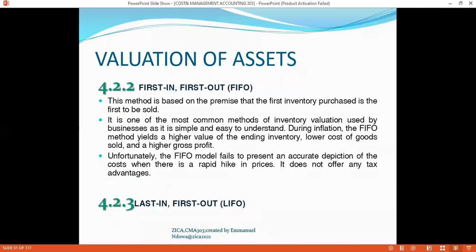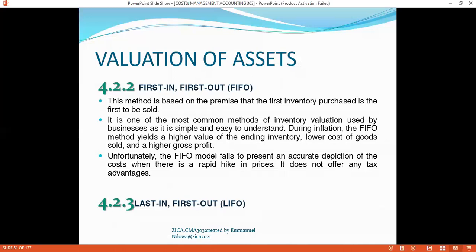If first in, first out, you can be in a position to read out the notes highlighted earlier on. This method entails that the goods, that is the inventory that is put in first, is the one that will be sold first.